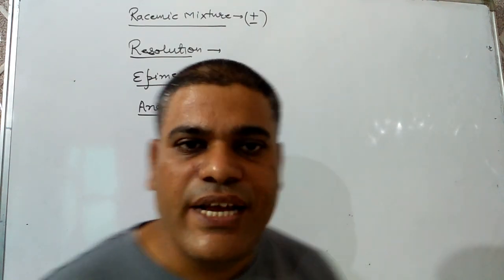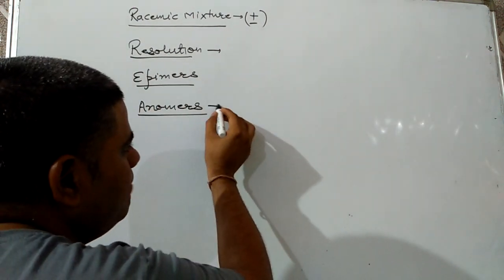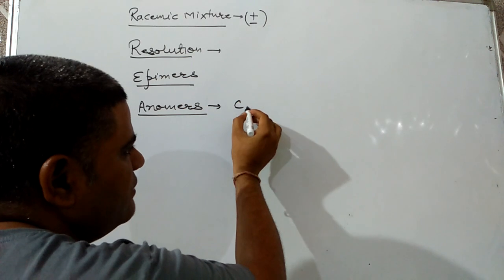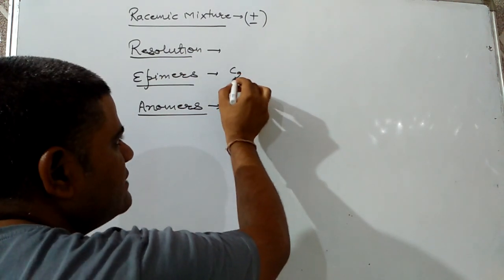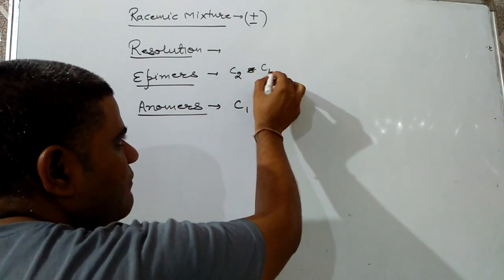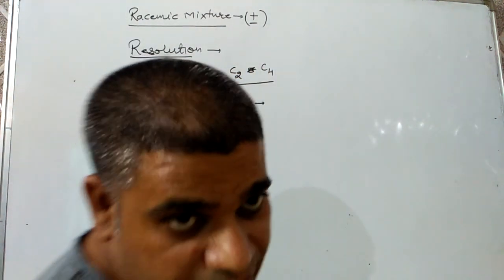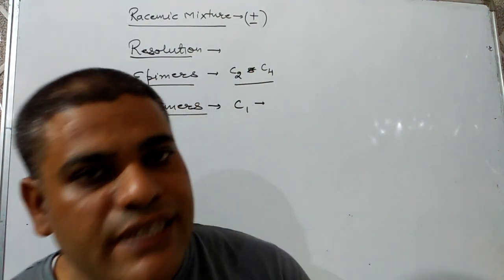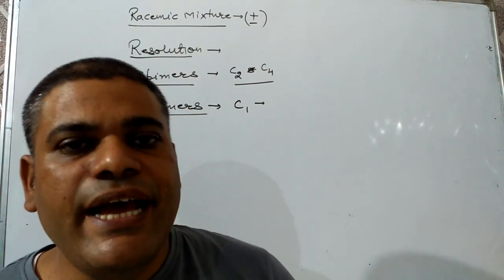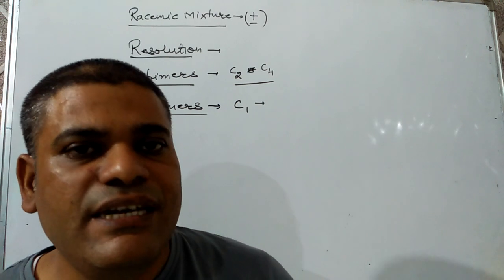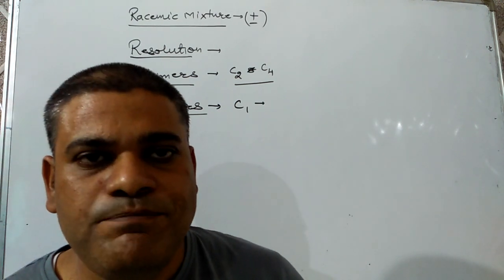Keep it in mind, sorry, I am repeating. Epimers have a difference in configuration at the second and fourth carbon, while the anomers have a difference in configuration at the first carbon.